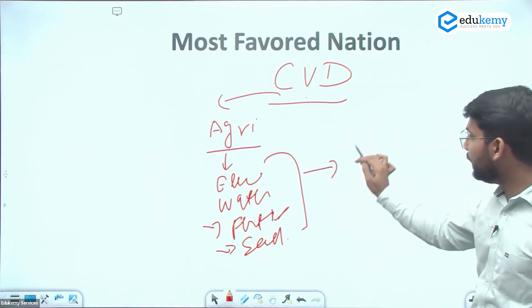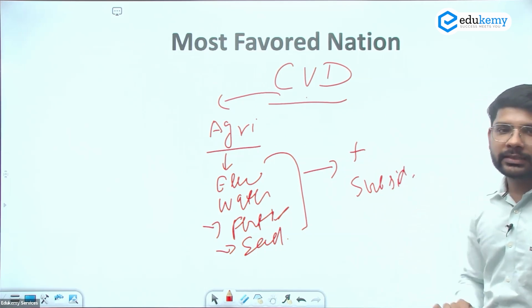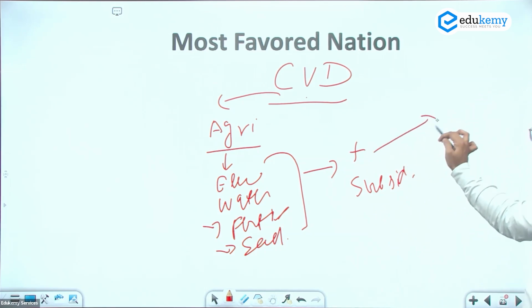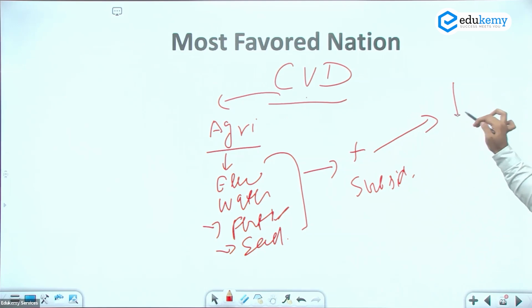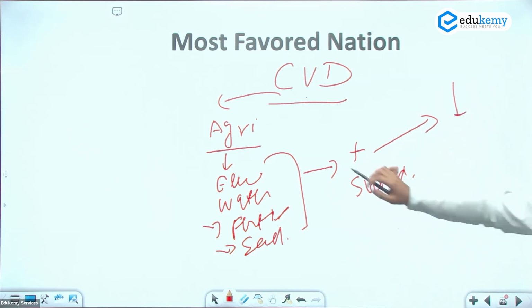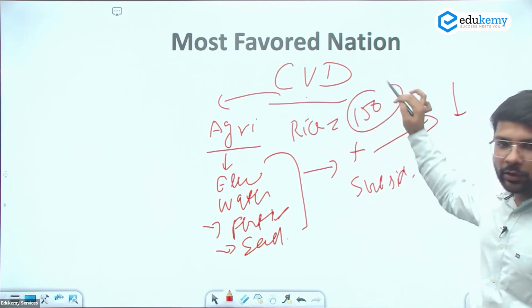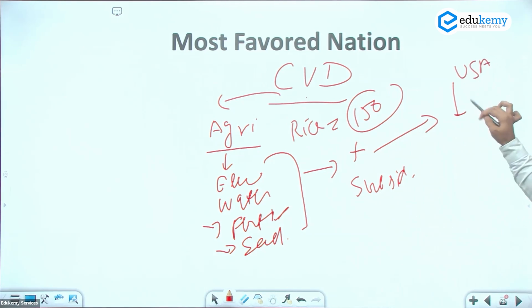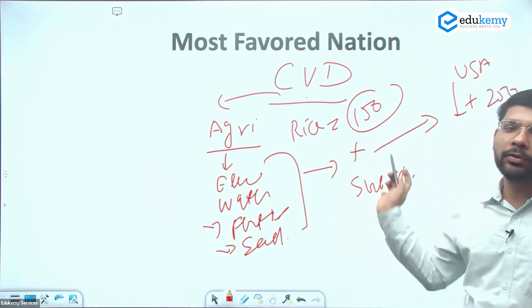So the government is providing all this subsidy. With this, the government is also providing a subsidy for exports. In each case, the government is providing a subsidy. So if we export these products to another country, in that country the product price will be lower than the local price. Take an example of rice. If India sells basmati rice at 150 rupees per kg in the US, but the local rice variety rate is 250 rupees in the US, the USA will charge 100 rupees of CVD on the Indian products.